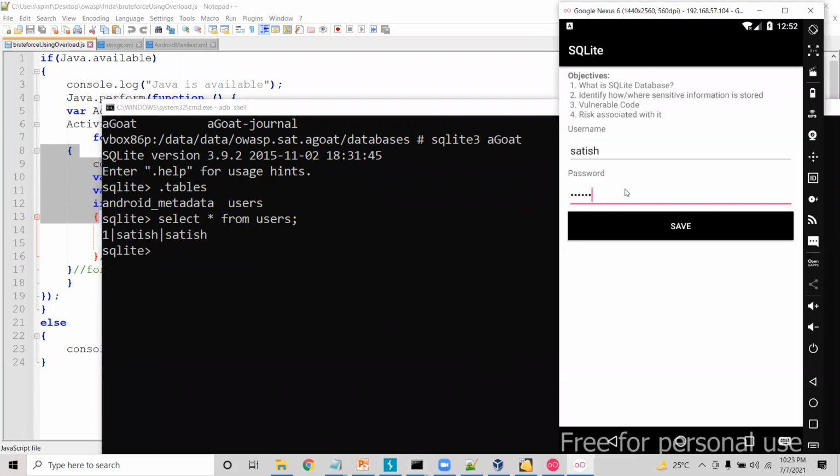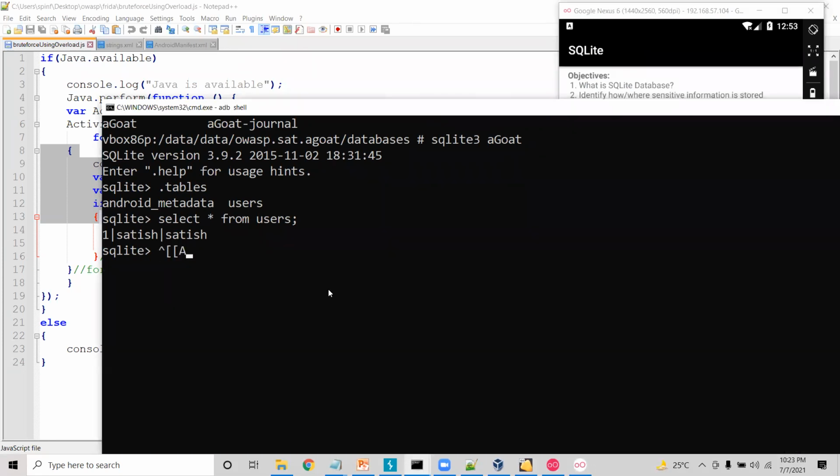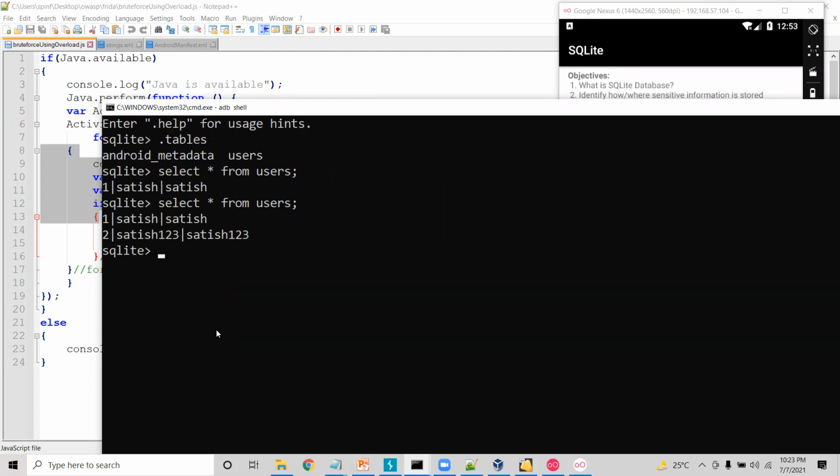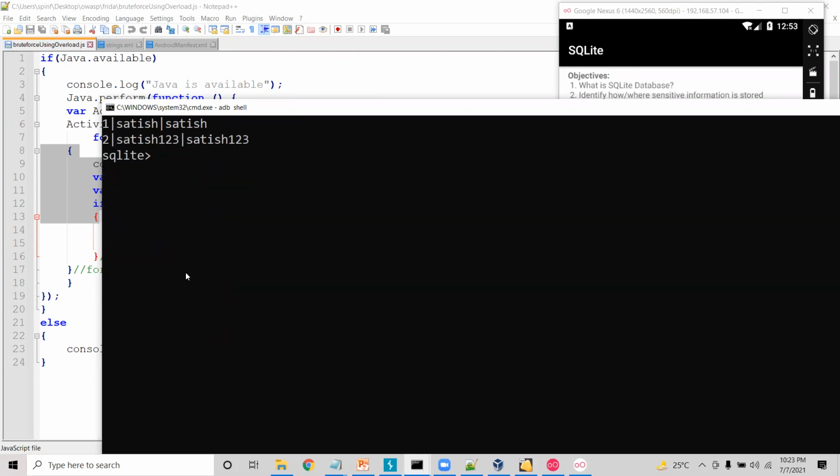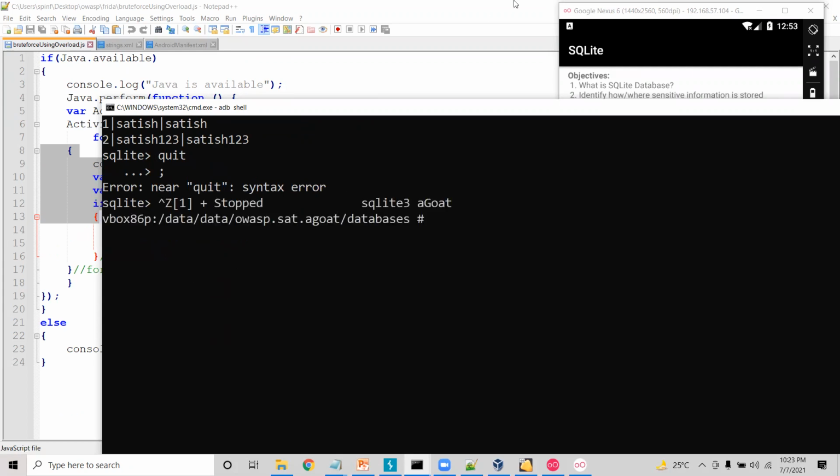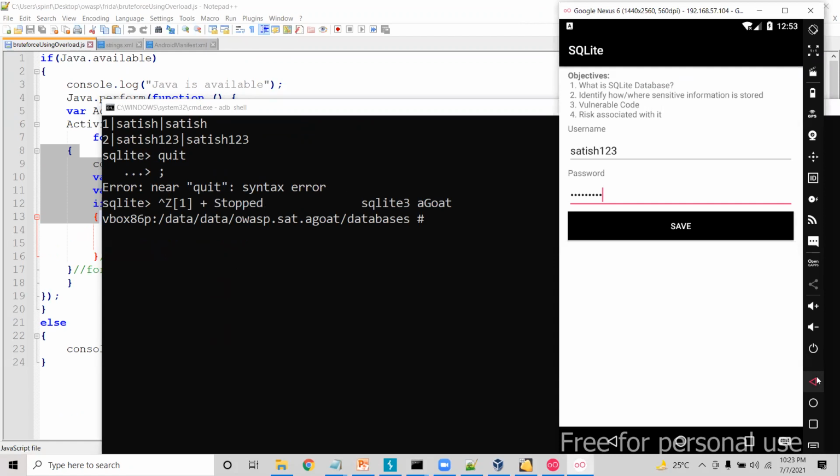Satish. Now, if I enter one more user, let's say 123 and 123 here, and if you run this command again, the one more user's details are also added here. So this helps the learners understand what SQLite is, how the data is getting stored, and how to identify these kinds of vulnerabilities in mobile applications. Okay, so this is about the local data storage vulnerabilities.